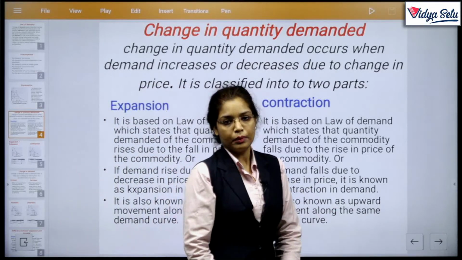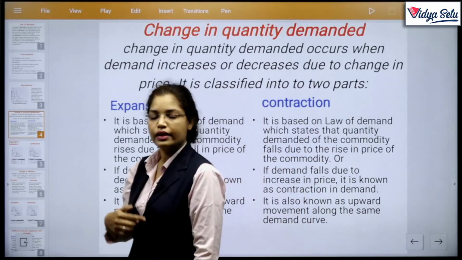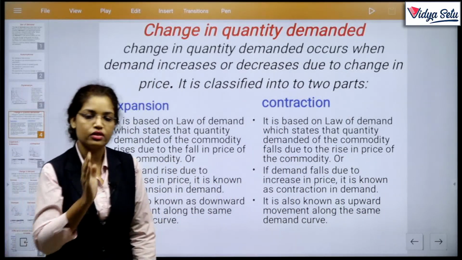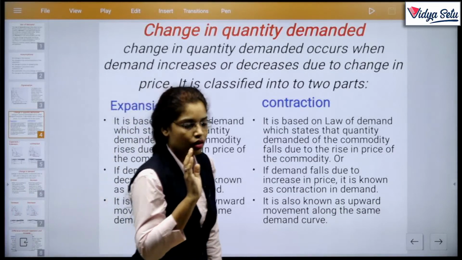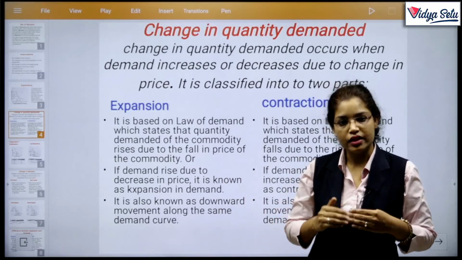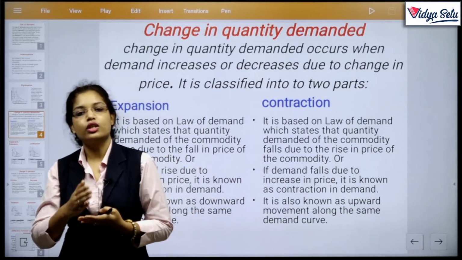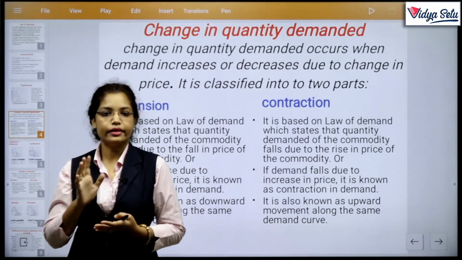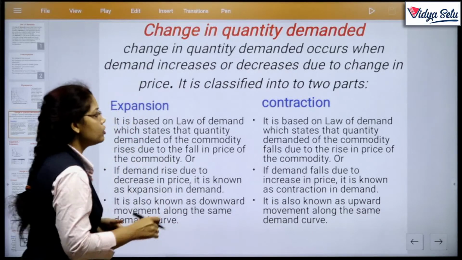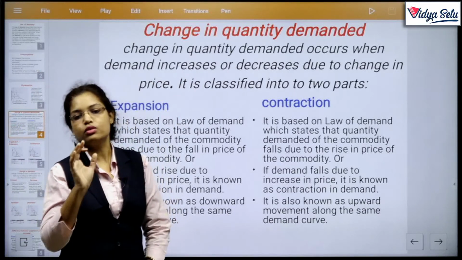Change in quantity demanded is when demand increases or decreases due to change in price. Listen, when demand increases or decreases due to change in price, then it is considered as change in quantity demanded. The basic difference between this concept and the other concept is the word quantity.